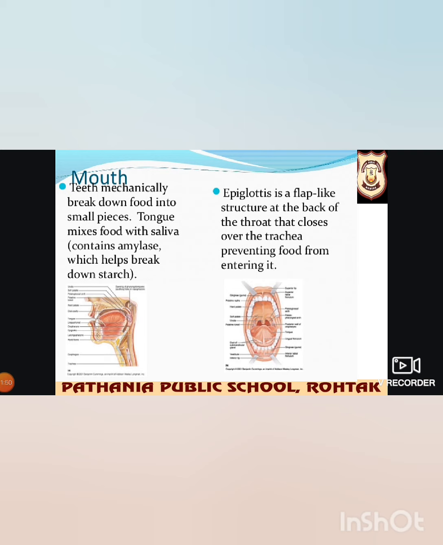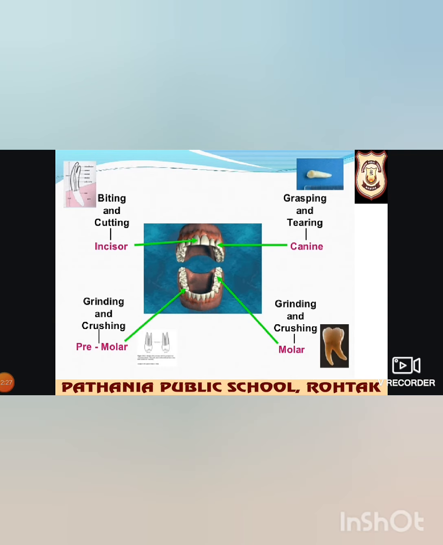The process of taking food into the body is called ingestion, and human beings have a mouth for the ingestion of food, and the food is taken into the body through the mouth with the help of hands. Now we will start with the buccal cavity and discuss what happens in the mouth. From the mouth the food goes into the buccal cavity or oral cavity, and the buccal cavity contains teeth, tongue and saliva. Salivary glands secrete saliva.